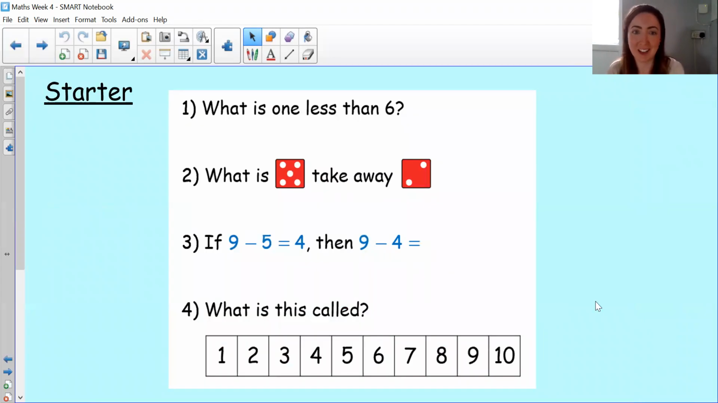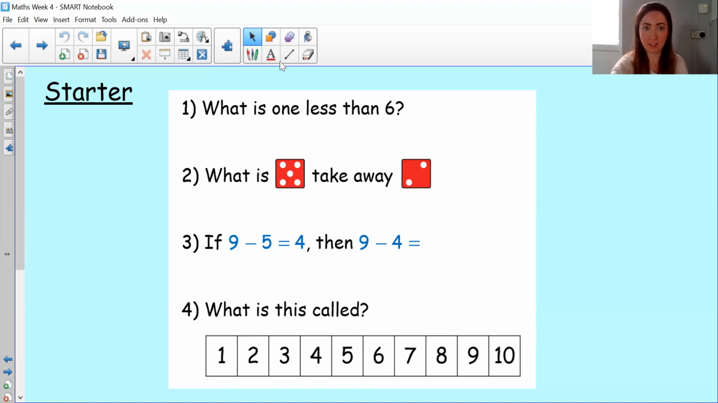Okay, fast full starter. So are we ready? Remember to pause between each question to write down your answer if you need to. Number one. What is 1 less than this number? Number 2, what is this? Take away this. Number 3, if 9 take away 5 equals 4, then 9 take away 4 equals what? And number 4, what is this called?